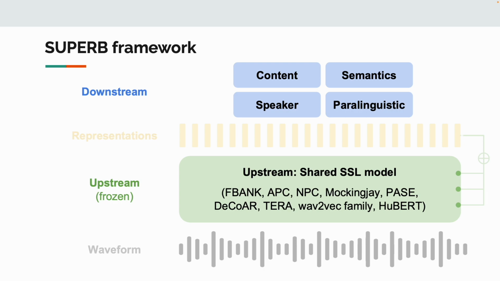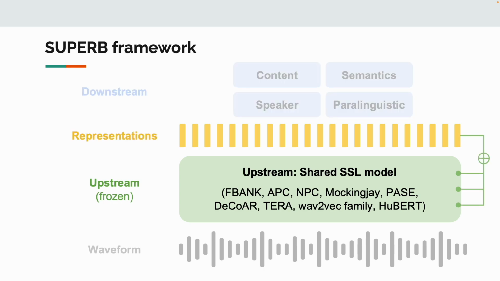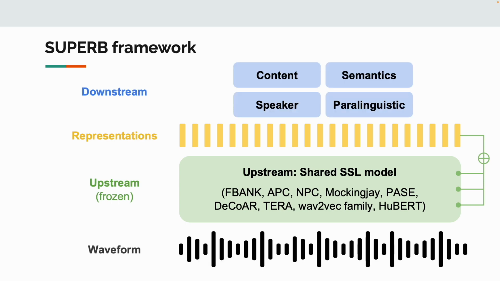speaker, and paralinguistic. To make SUPERB affordable to all the participants, the upstream models are frozen to avoid fine-tuning, while a weighted sum mechanism is used to fully utilize the upstream across different layers. With SUPERB, we could easily benchmark the SSL models from different perspectives.